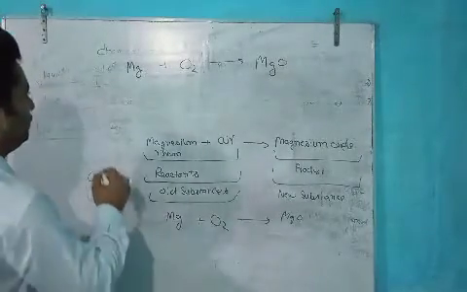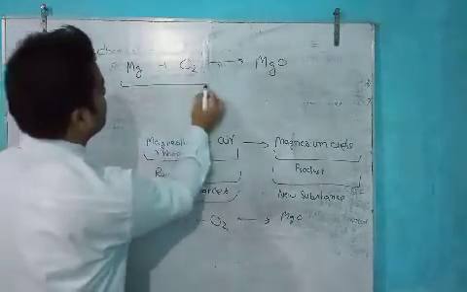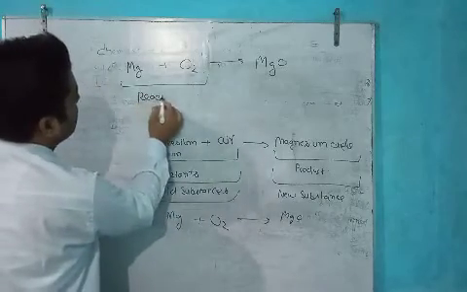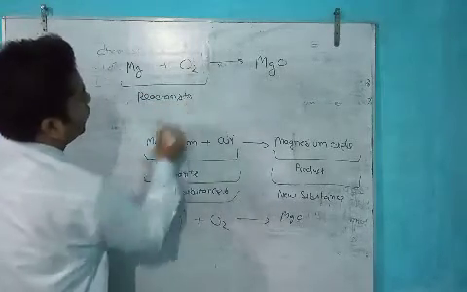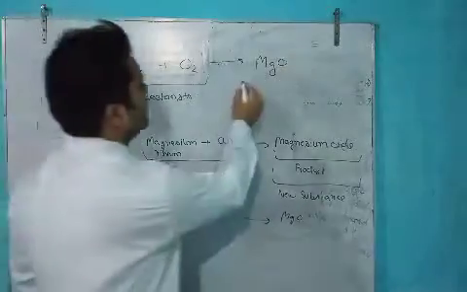These are the reactants, which undergo the chemical reaction, and this is the product.